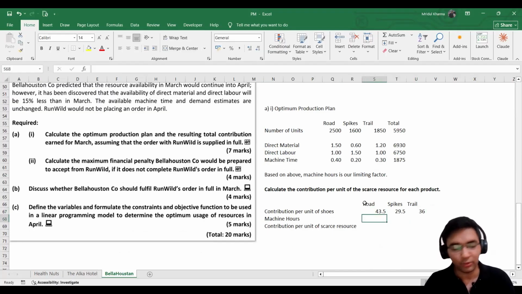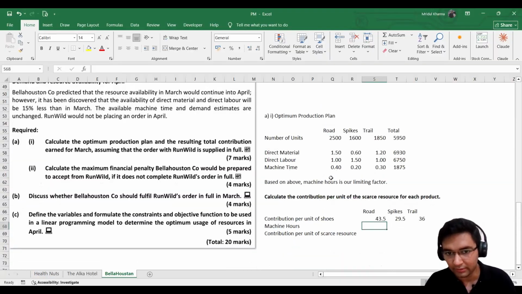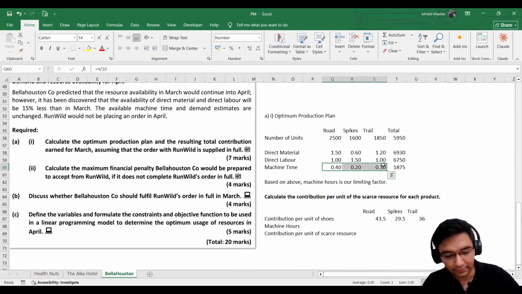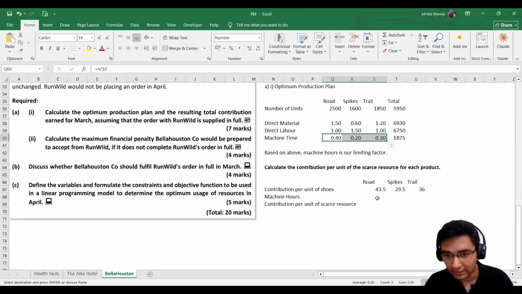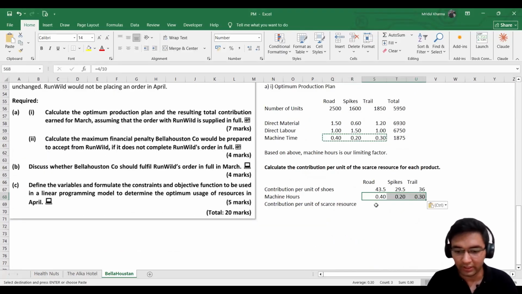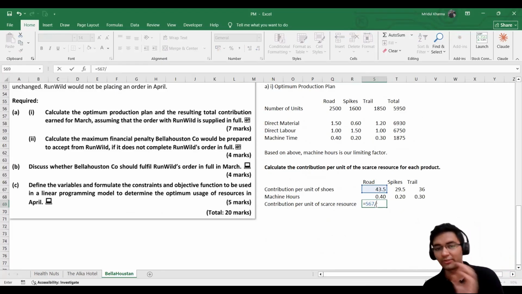36. Number of machine hours, we have already been given that. It was already calculated above. Machine time, here we have the machine hours. We can directly copy it and paste it here. And now we will be able to calculate that for a unit of scarce resource.